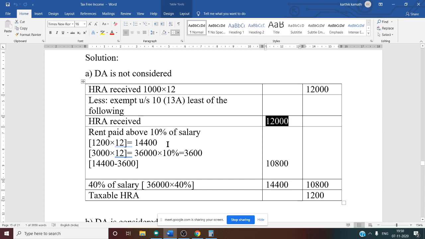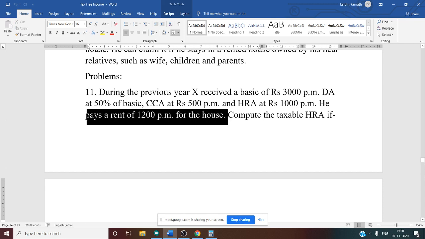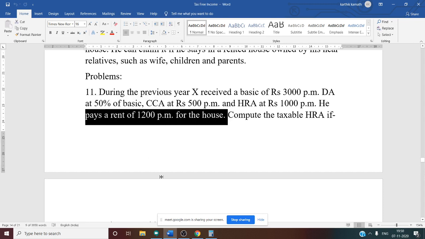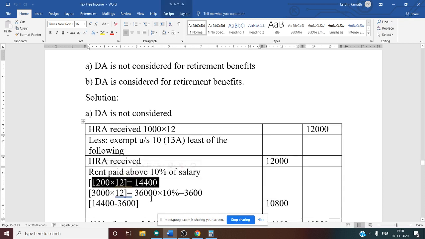Next, rent paid in excess of 10% of salary. The first thing we need to determine is rent paid. How to determine rent paid? Rent paid is given in the question. That is 1200 per month, but we want it for 12 months. 1200 into 12, you will get rent paid as 14,400.